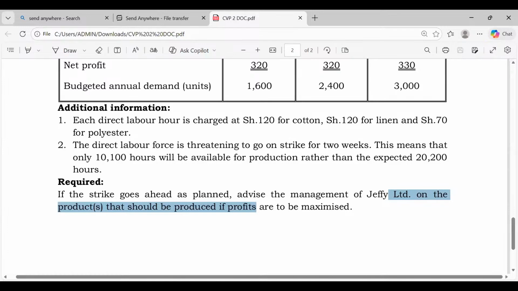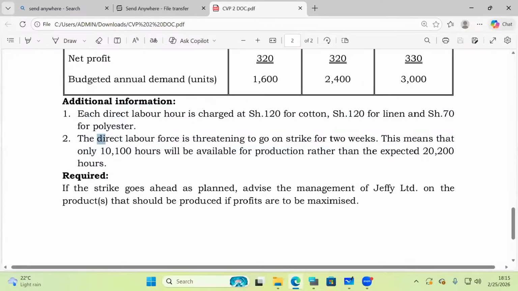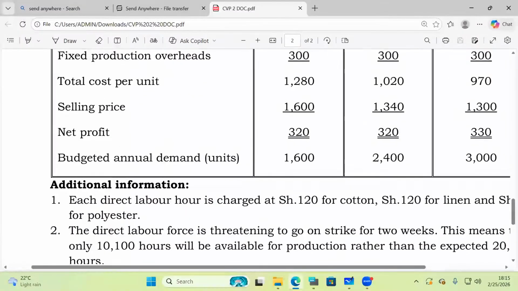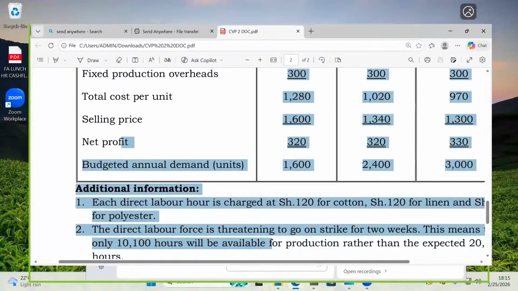So the very first thing that I would expect you to do is to come and give me, ladies and gentlemen, the contribution margin. I'll be able to share this handout with you, don't worry. So come here and give Mwalimu the contribution margin for each product here. So what do we have here? They want me to give them contribution margin for each product here. How do we get this contribution margin?